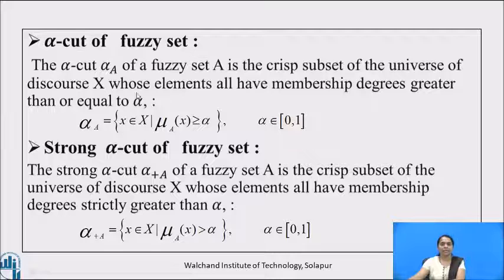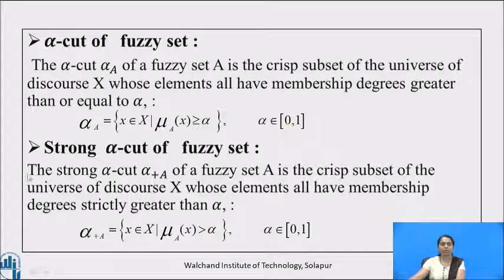Alpha cut of a fuzzy set is defined as follows: the alpha cut of A is the crisp subset of the universe of discourse X whose elements all have membership degrees greater than or equal to alpha. That is, alpha cut of A is the set of x belonging to capital X such that mu A at x is greater than or equal to alpha, where alpha belongs to the closed interval 0, 1.